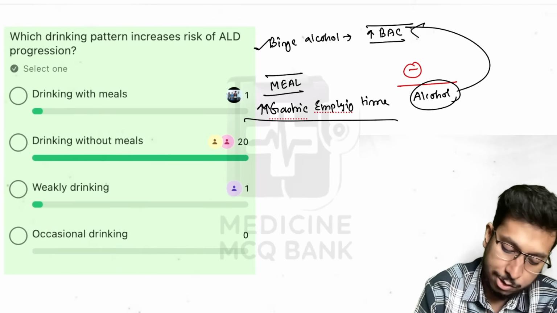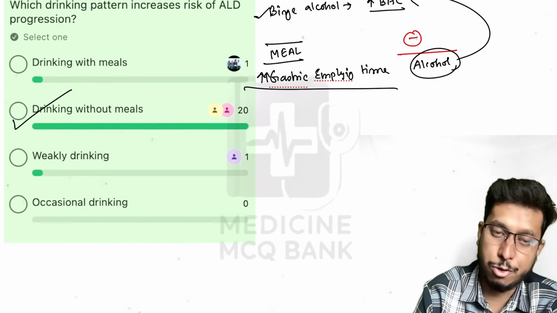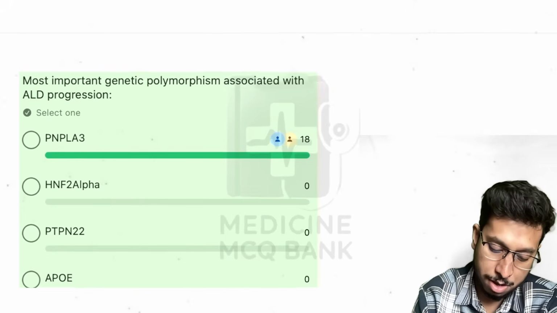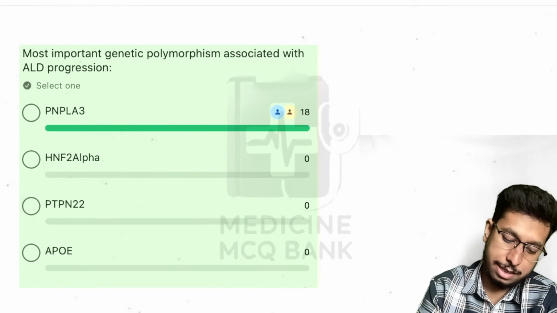It obviously increases when drinking is done without a meal. At an empty stomach, risk increases. Next, the most important genetic polymorphism associated with ALD progression. So the answer is PNPLA3.